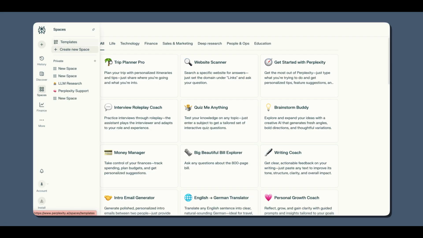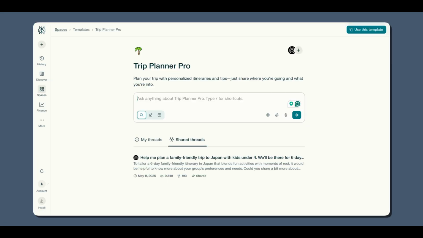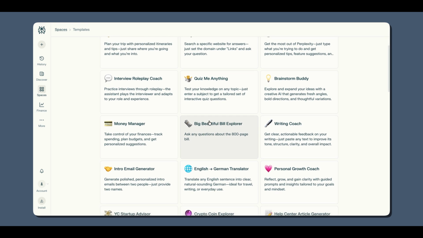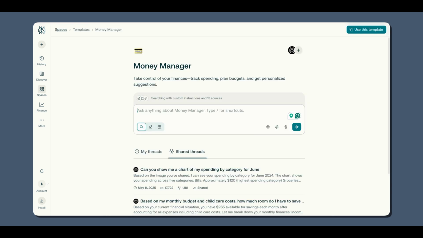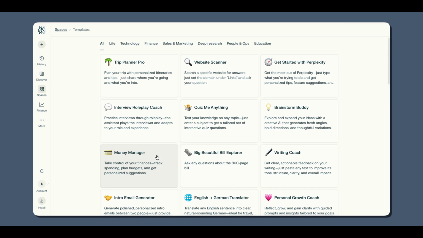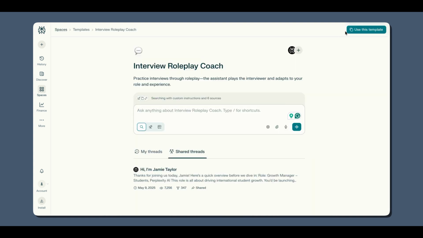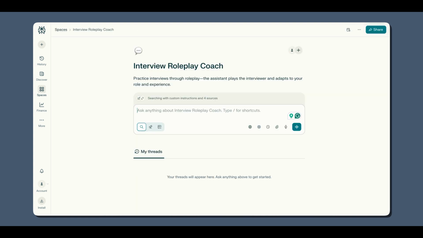Perplexity already gives you space templates like the trip planner, interview role play coach, money manager, and much more. You don't need to build it from zero. You just need to copy one, edit it, and personalize it, and then you are good to go.